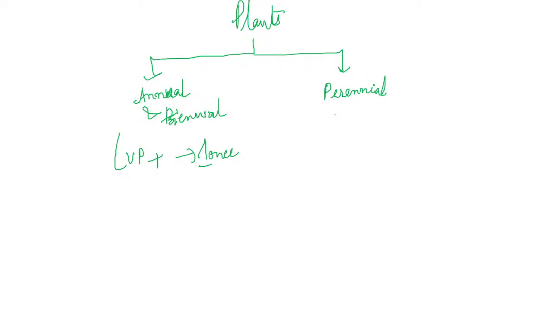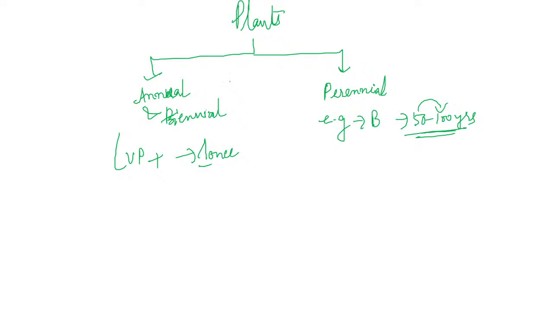That means you cannot define the phases in them. For example, a bamboo tree can live up to 50 to 100 years. So no one will be sitting beside the bamboo tree and counting over 50 to 100 years what the changes were in their vegetative phase, when they were reproducing, when they were not reproducing, right? So this is the difference between the perennial plants and the biennial plants.